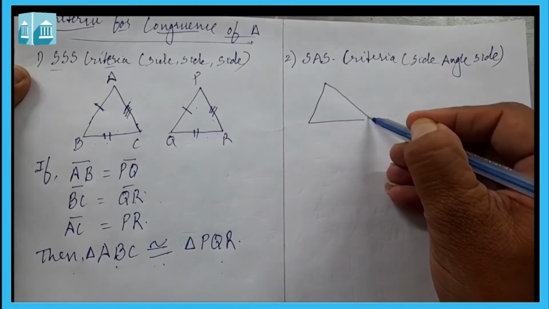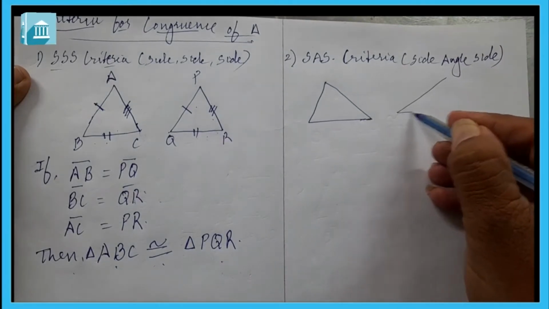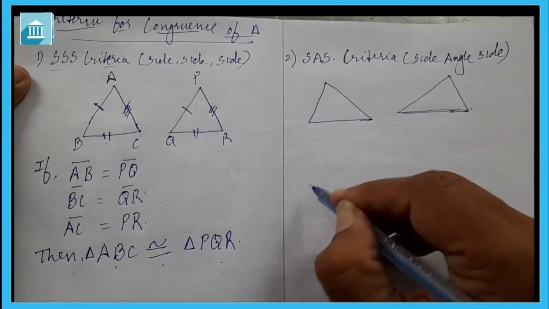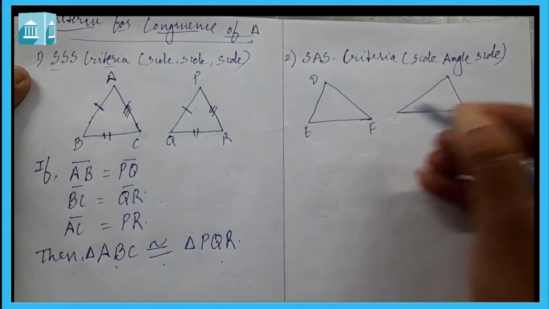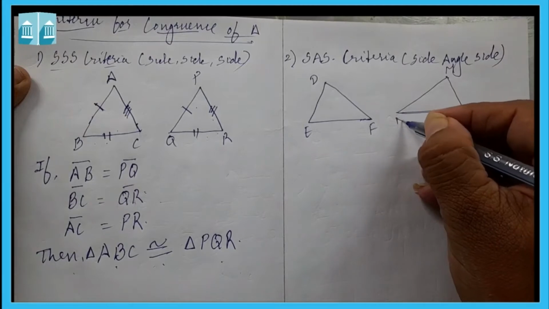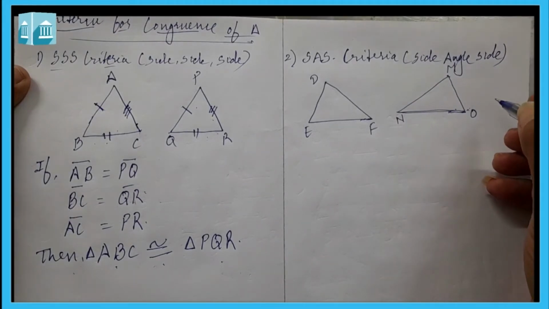Suppose two triangles are there. Let it be DEF and let it be MNO.